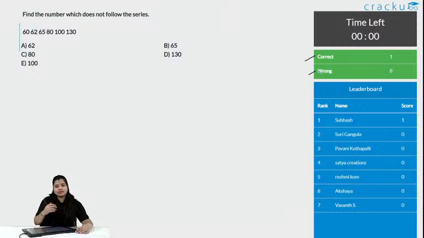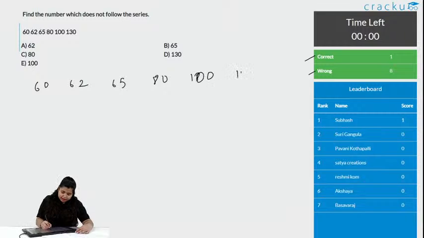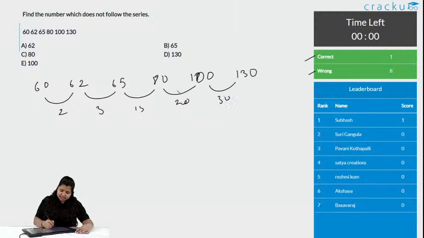See, what we do is we find the difference first to check the numbers. Let us see the difference: 60, 62, 65, 80, 100 and 130. The difference is 2, here the difference is 3, here it is 15, here the difference is 20 and here the difference is 30. Can we find a series in this difference? Is it increasing, decreasing? We do not know. So, let us see what other pattern it can follow.